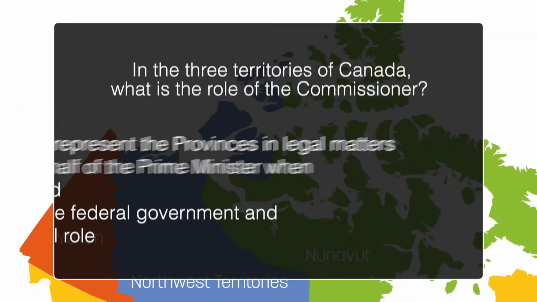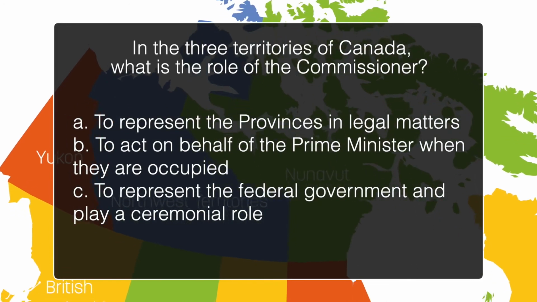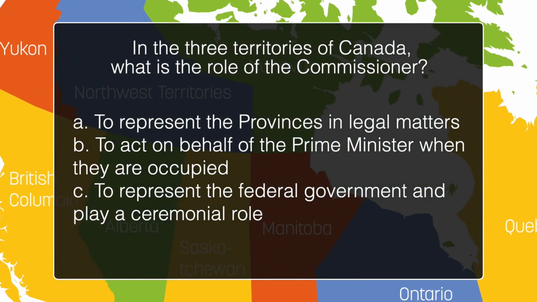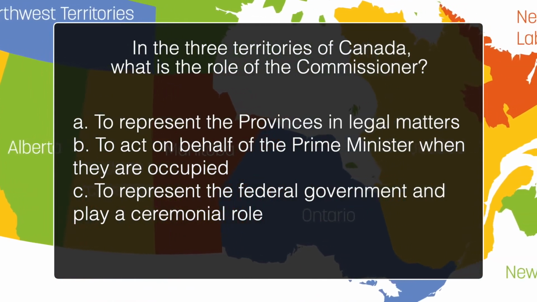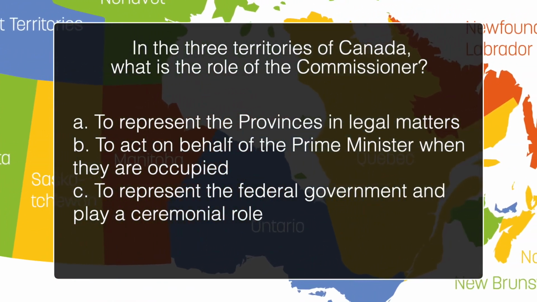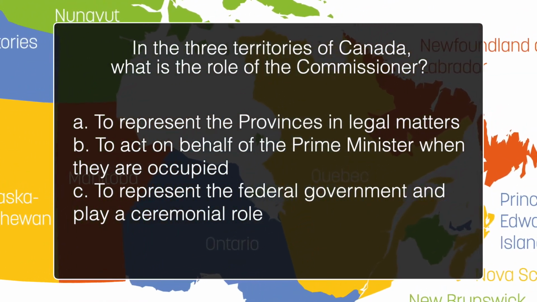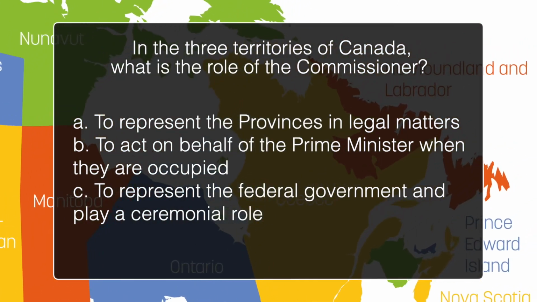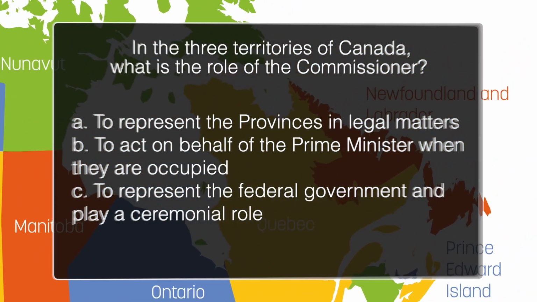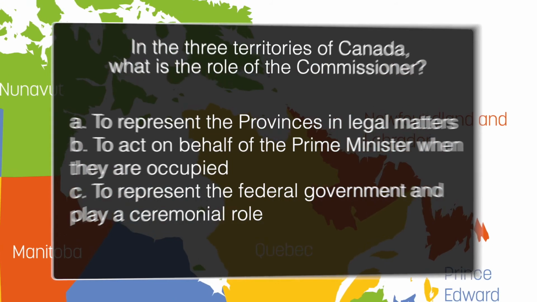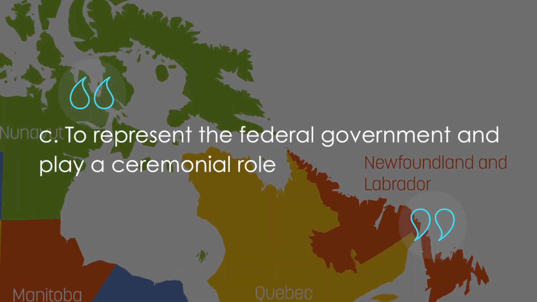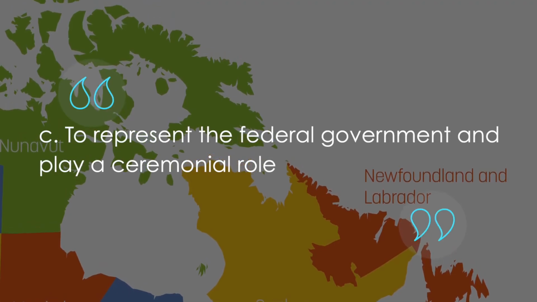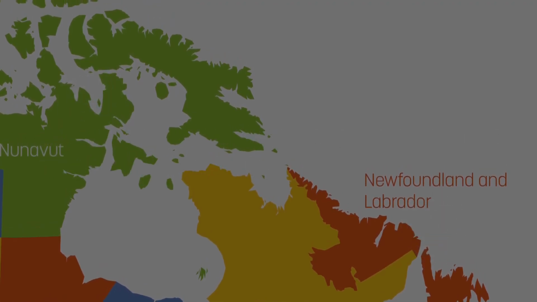In the three territories of Canada, what is the role of the Commissioner? To represent the provinces in legal matters? To act on behalf of the Prime Minister when they are occupied? To represent the federal government and play a ceremonial role? The answer is to represent the federal government and play a ceremonial role.